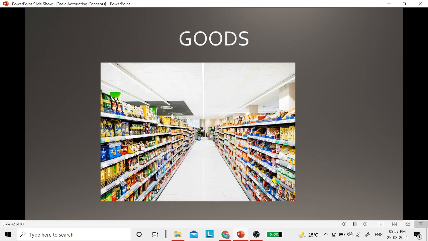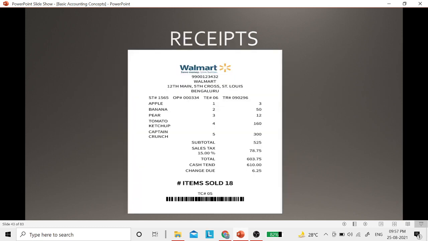For example, Dell manufacturers, they manufacture computers. Now, for us, if I am buying a computer, if a student is buying a computer or a businessman, for him or her, it might be an asset because I am buying one computer or one laptop. But for Dell, they are manufacturing and they are selling out laptops or desktops. So for them, it will be goods. So whatever commodity is there, if you are selling or you are buying it, it will be considered as goods.